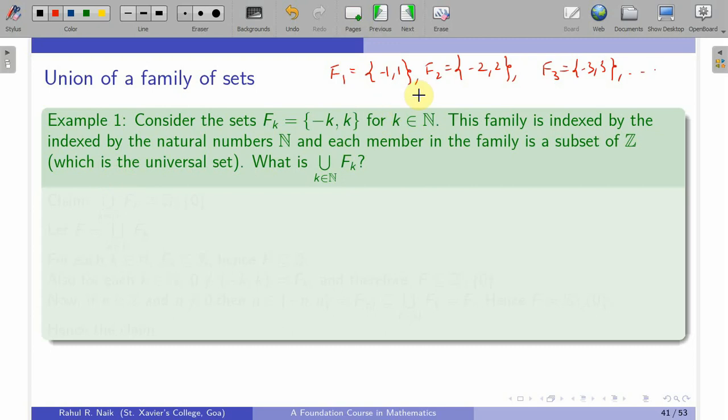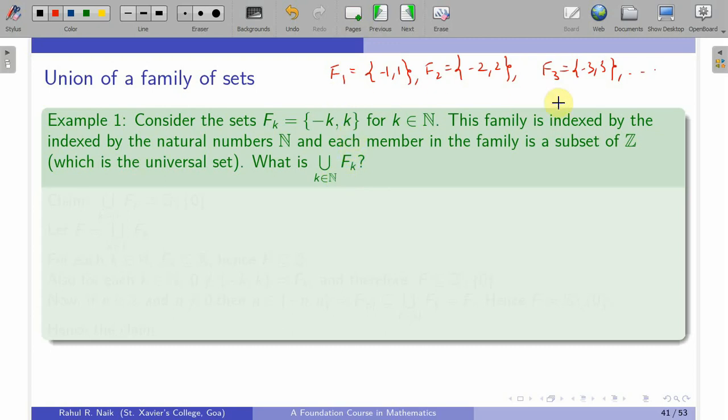So in this case, since each of these F_k is a subset of Z, this set can be considered as a universal set, or we can consider a stronger set, since this set is contained in the set of real numbers. So the set of real numbers can also be considered as a universal set. So the question over here is, what is the union of F_k?